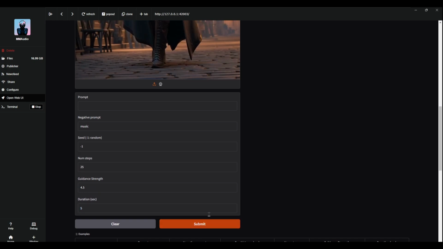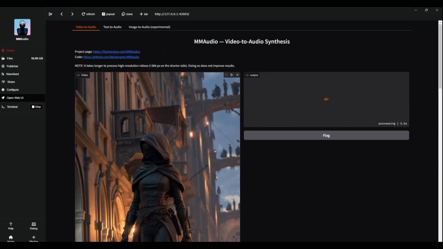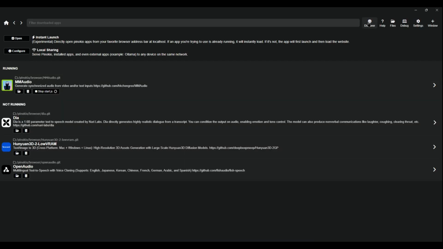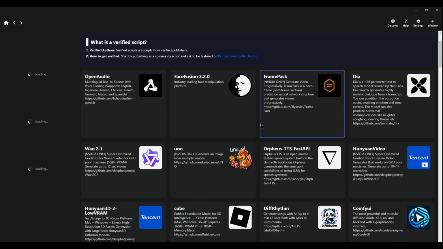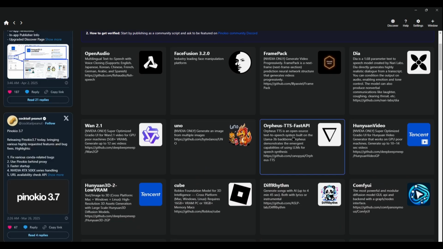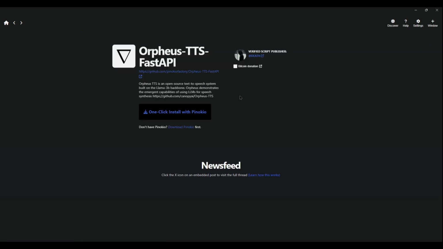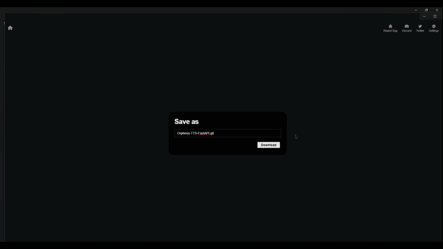And if you don't know what Pinokio is, it's an open source AI app installer with a sleek interface. It's essentially like Steam, but instead of managing games, it manages AI tools. And once you've installed Pinokio, you can just browse their interface and select the tool that you want to download and install, and then you just click on it. It's a one-click installer, and it's pretty simple.